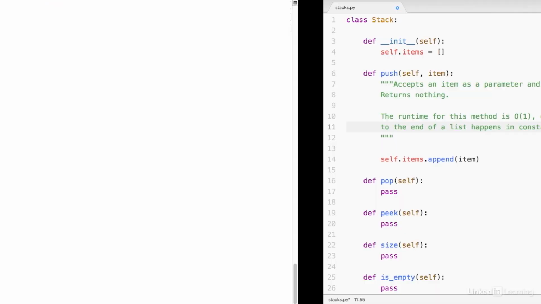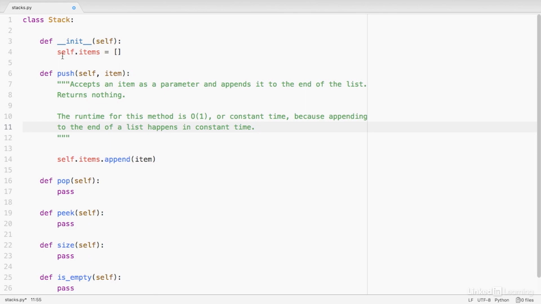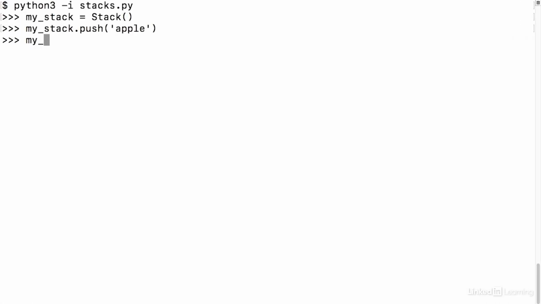Now remember that the variable that we're using here is items. So I can go back to the terminal, type in mystack.items, and that will show me now what is in my list. If we add another item, let's say banana, so we'll do mystack.push, and we'll pass in a string containing the word banana. I expect that banana will appear to the right of apple. Let's see if that's correct.